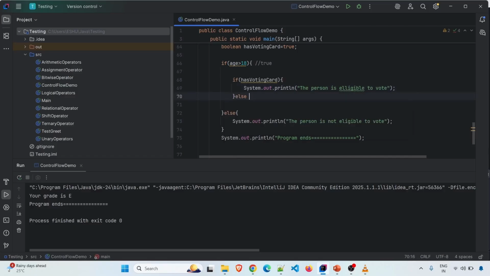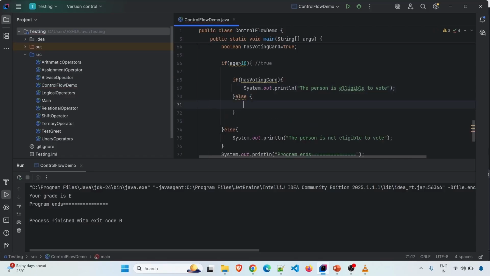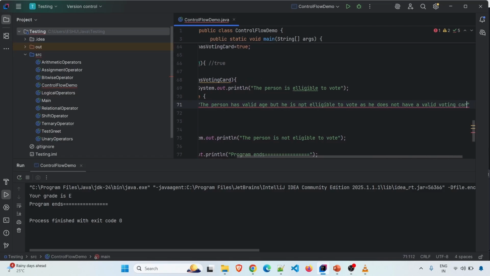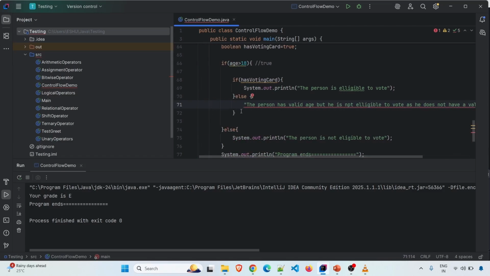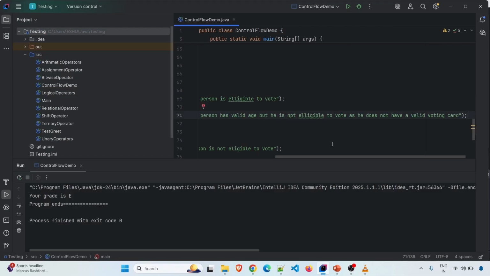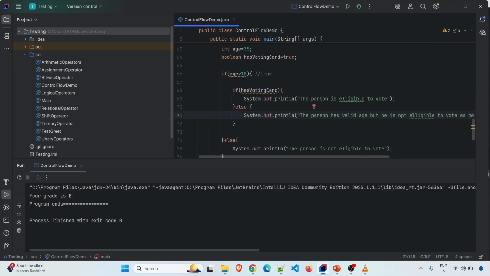Else, print the person has valid age but he is not eligible to vote as he does not have a valid voting card. So I have written this long statement. You need to keep this inside System.out.println.